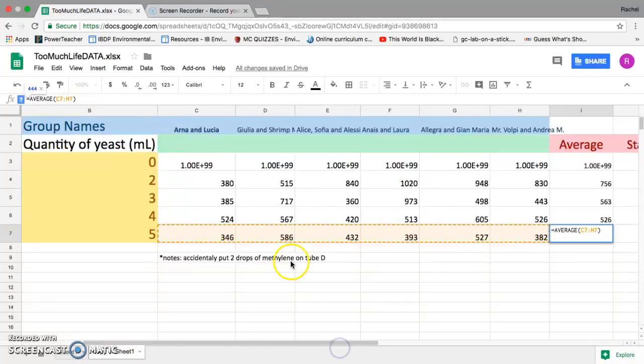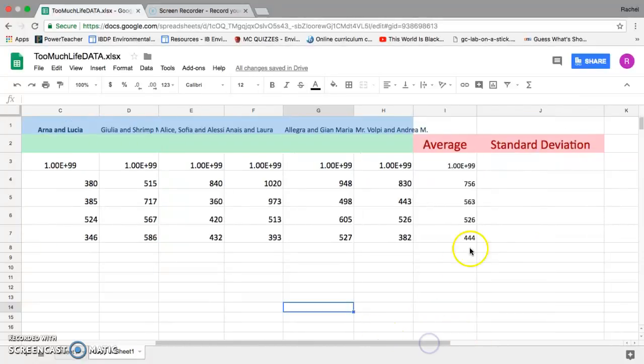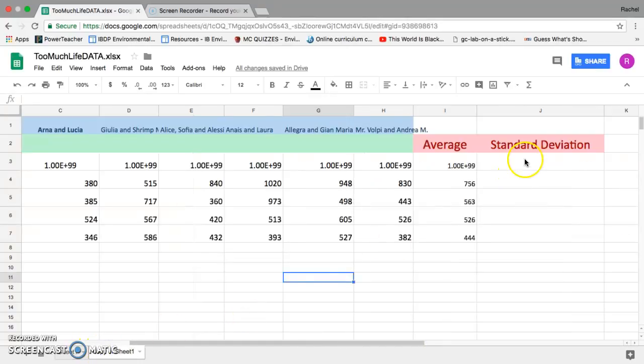The next thing we're going to do, I'm going to delete this for now. The next thing we're going to do is we're going to calculate the standard deviation. So that's giving us information about how close our numbers fall to the mean or the average, to give us an idea of whether or not our information was consistent or not. And that means we're going to calculate, sorry, I clicked over the other sheet accidentally, calculate the standard deviation. We're going to click in the top box first.